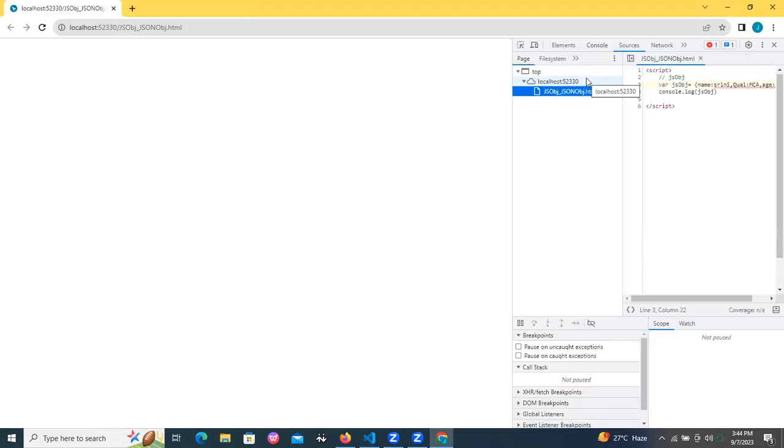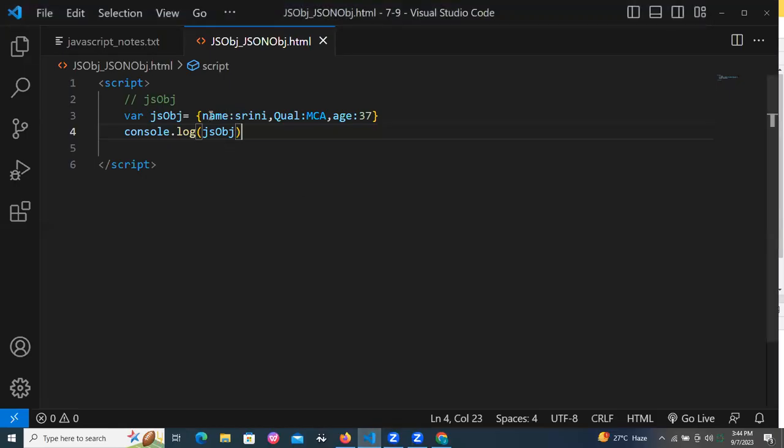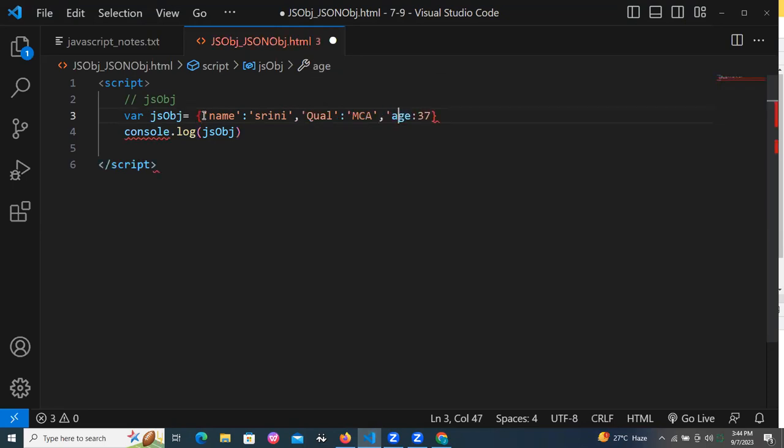So why is Srini not defined? Basically, Srini is a kind of string, and name is also a kind of string. Then give single quotes. At least I am giving single quotes here, so now it can be identified as a string. Qualification also I am giving as a string, MCA also a string, age also a string.